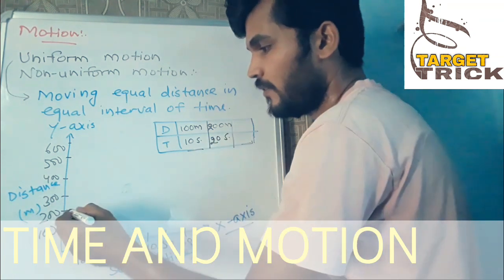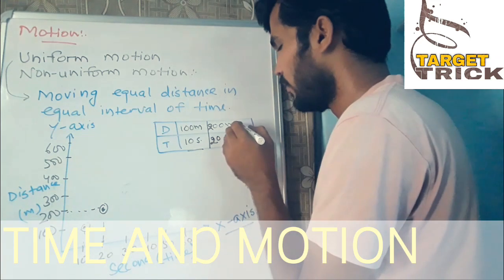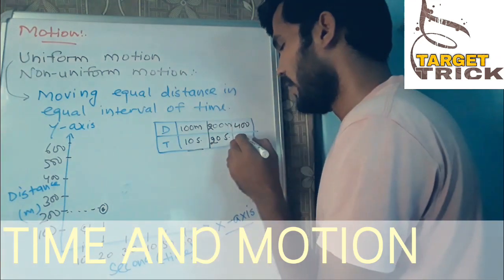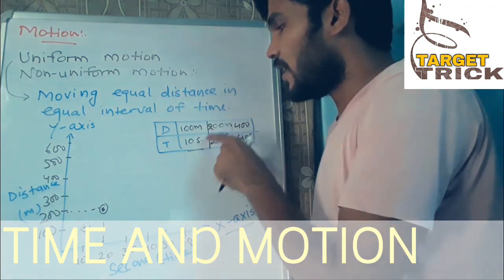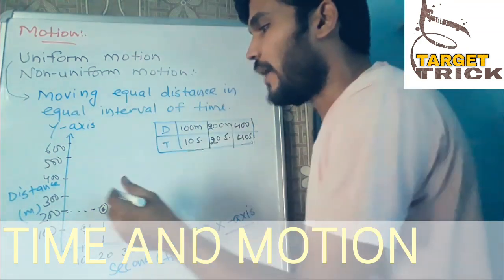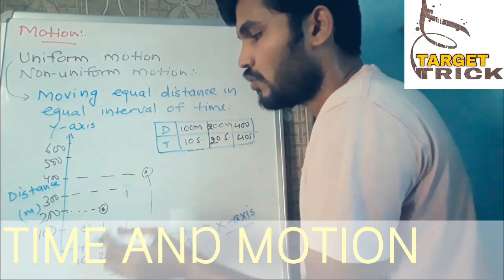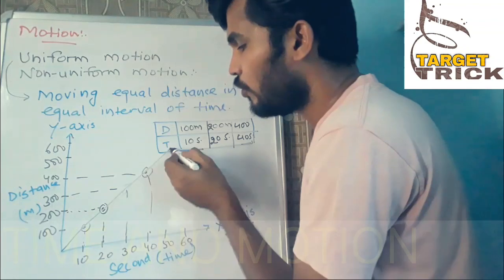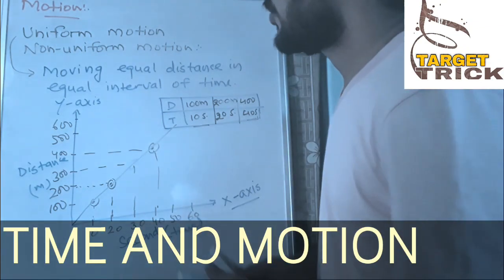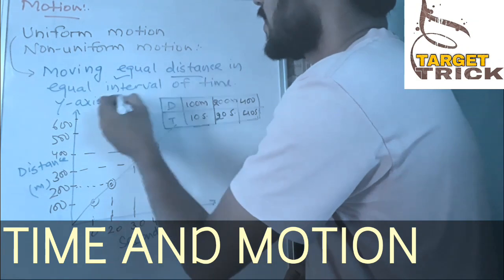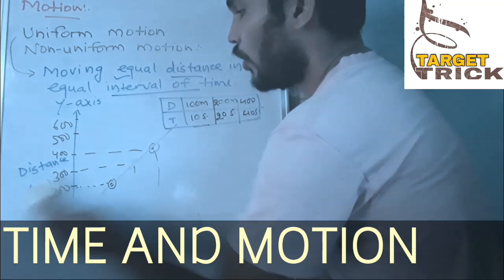So 200 and 20 point will come here, again 400, then in 40 seconds. So we can see equal distance is covering an equal interval of time, and in this manner our graph comes like this. So if you join all the points, it will give you a straight line. So if a straight line is coming, it means a uniform motion, or moving equal distances in equal intervals of time. Now we'll go for a non-uniform motion.